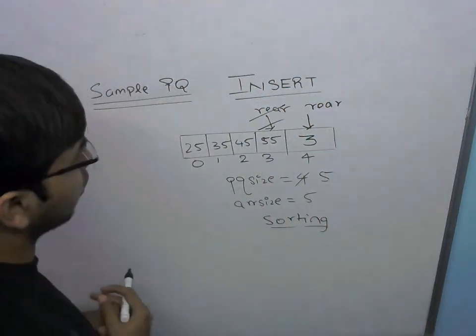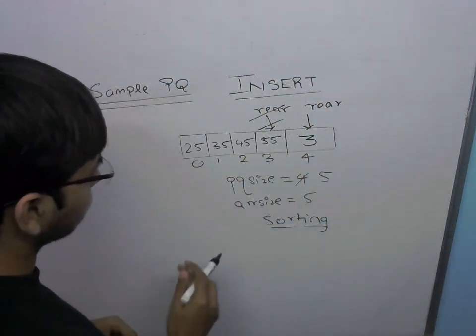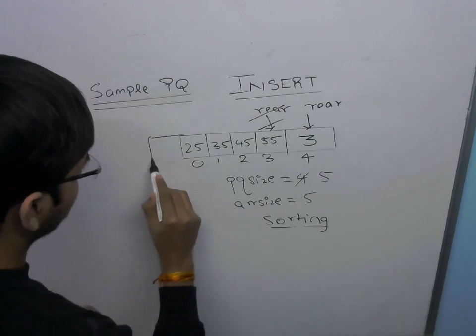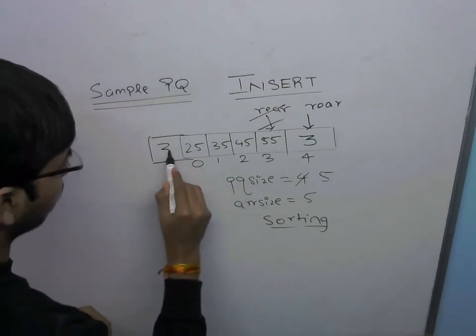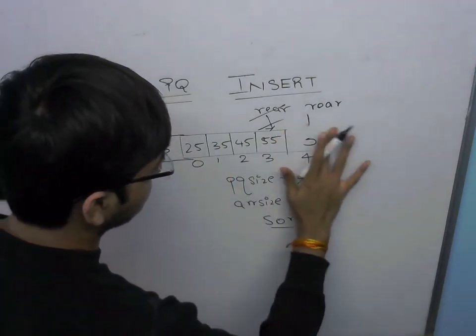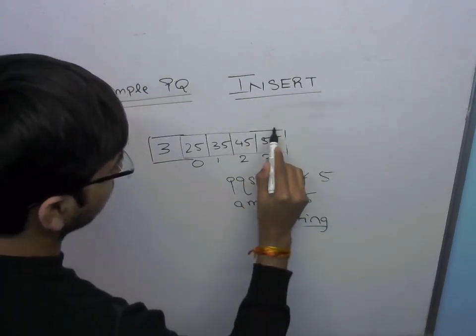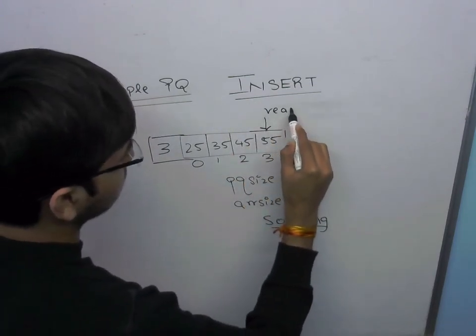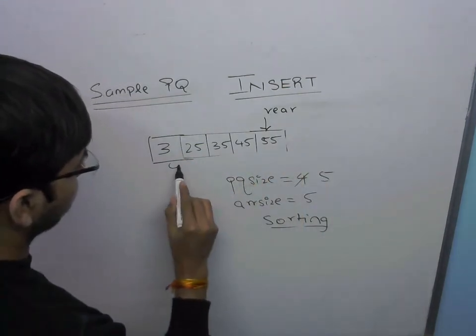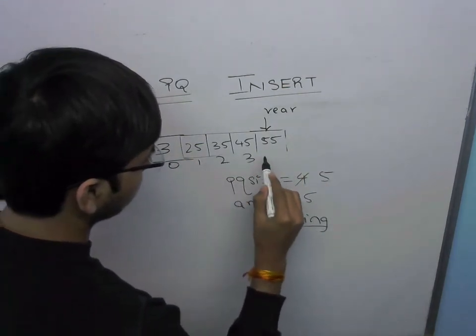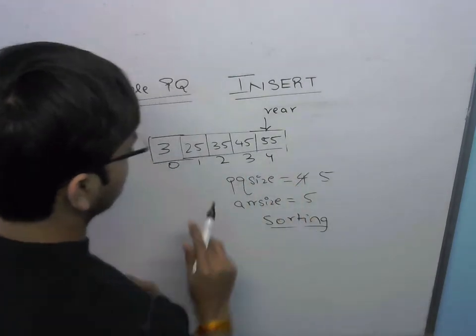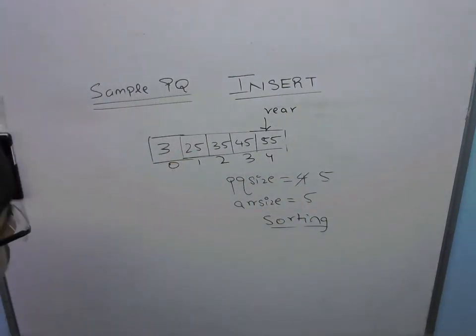So when we sort this queue, the situation will be something like this. 3 will come over here, and rear will shift to index 4 only. It will remain there only, right? So this is what the sorting procedure does.